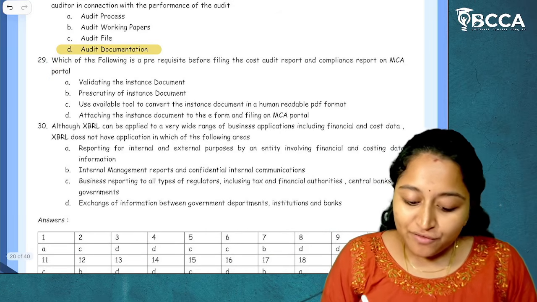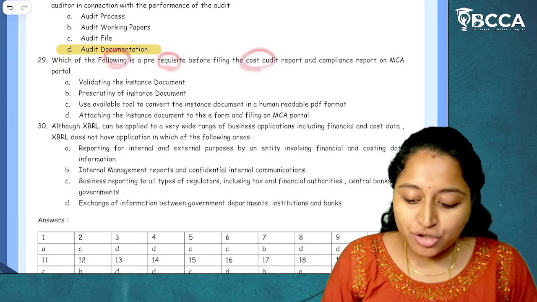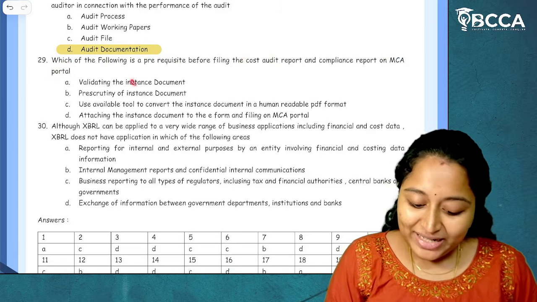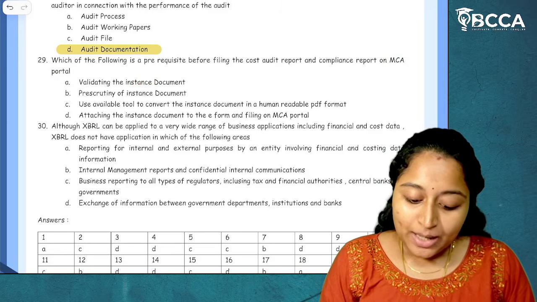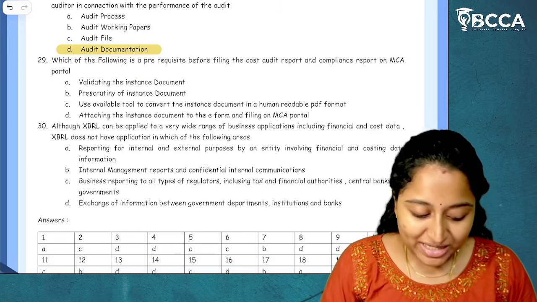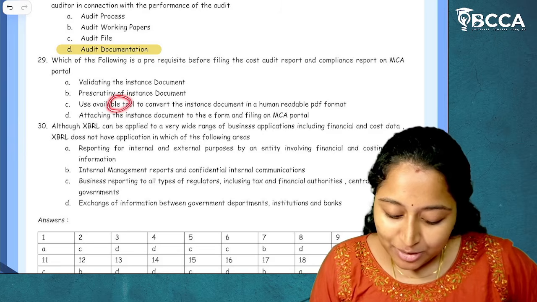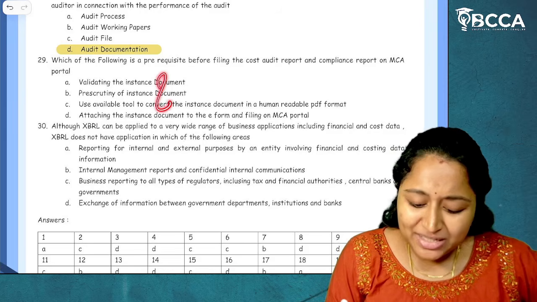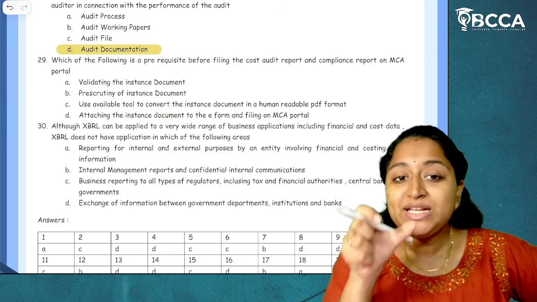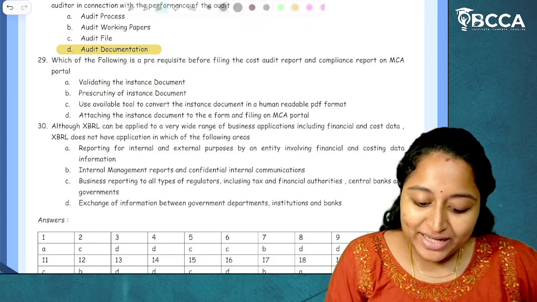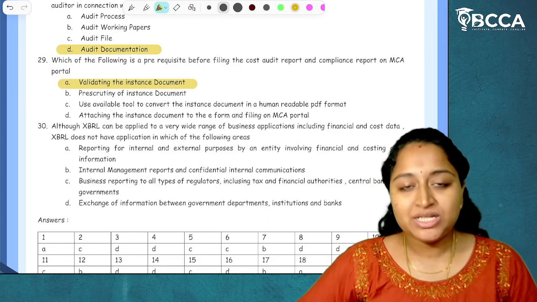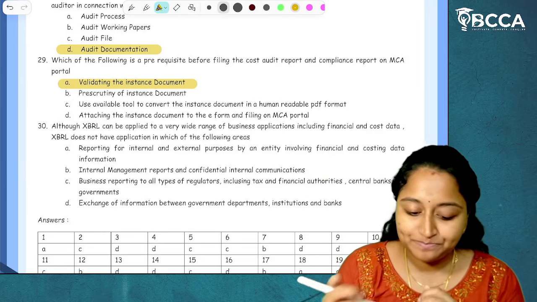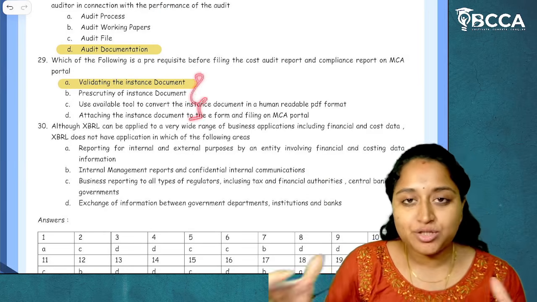Then question number 29. Which of the following is a prerequisite before filing the cost audit report and compliance report on MCA portal? What shall be done first? Validating the instance document. Yes, they have to do it. Pre-scrutiny of instance document. Yes, they have to do it. Use available tools to convert the instance document into a human readable PDF format. Yes, that is also. These are nothing but the steps which are given. But what is the primary step which they have to do? They have to validate the instance document. Now, if you see the entire process, first validation has to be done. So, that is the primary step among the steps which are given. This is nothing but the entire process of XBRL.